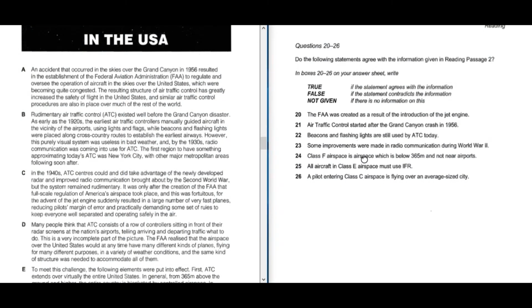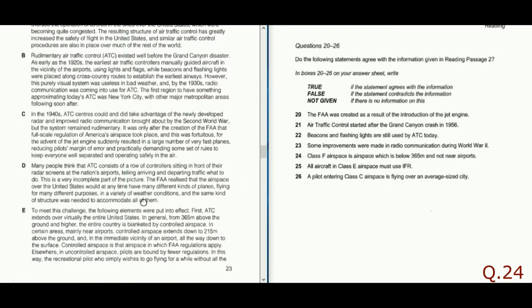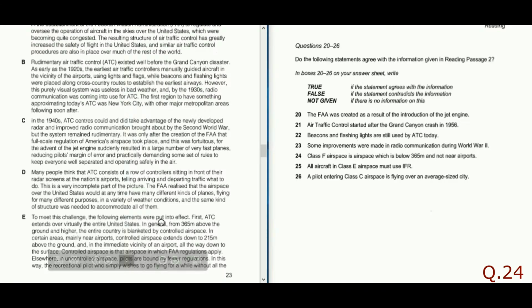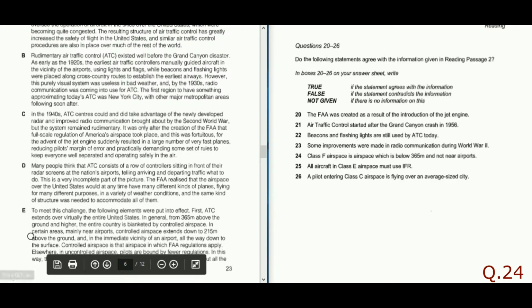F airspace is airspace which is below 365 meters and not near an airport. Here we had discussed this 365 meters above. What is the question? To meet this challenge, the following elements were put into practice. First, ADC extends over virtually the entire United States, in general from 365 meters above the ground. That means above 365 meters, everything comes under the purview of ADC.